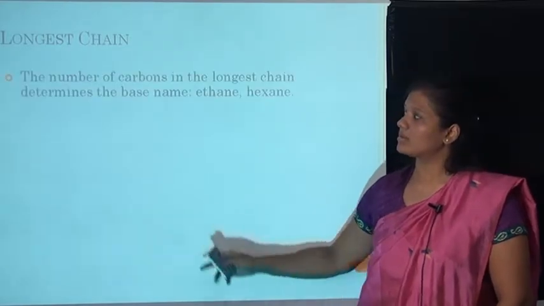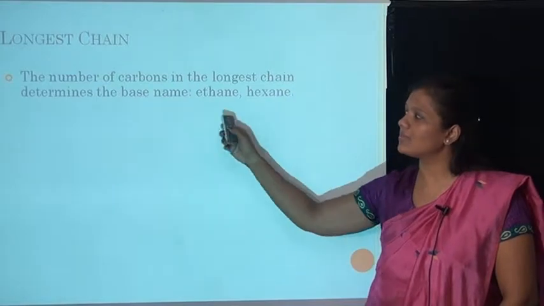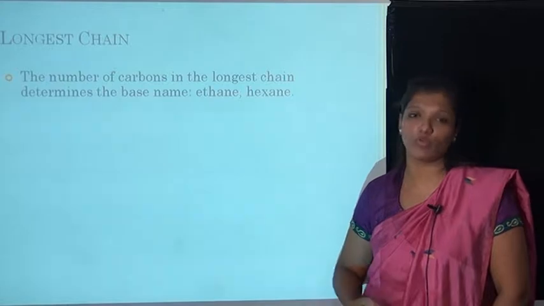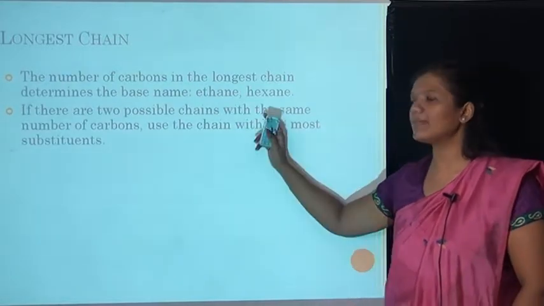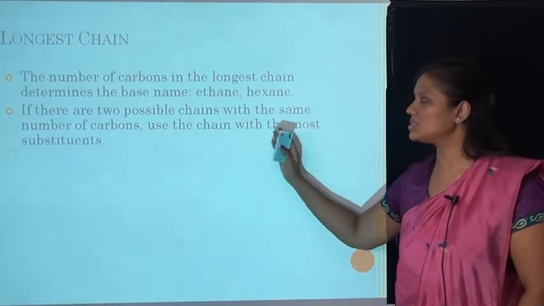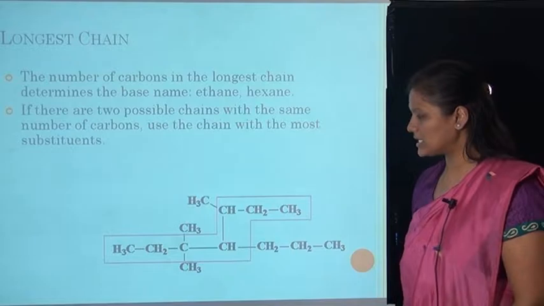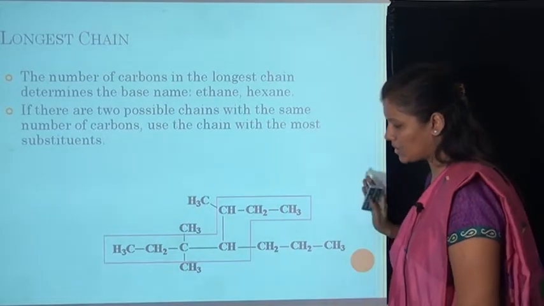Now how can we find the longest chain? The number of carbons in the longest chain determines the base name, whether it is ethane, hexane, pentane, whatever it is. If there are 2 possible chains with the same number of carbons, use the chain with the most substituents. Here you are given one compound.